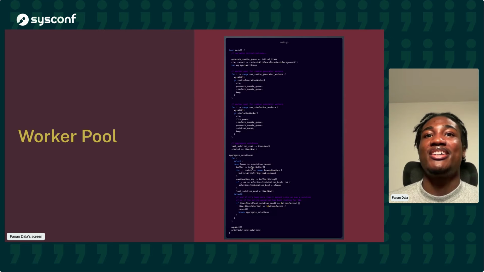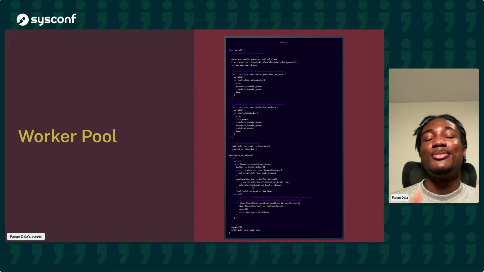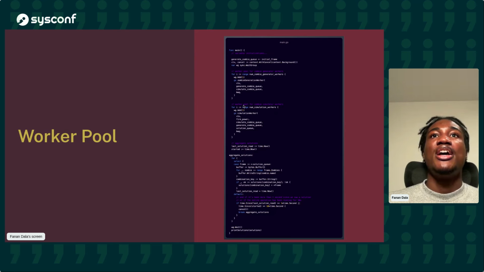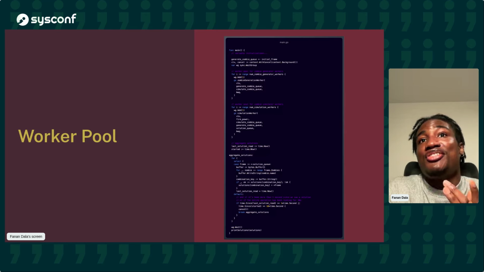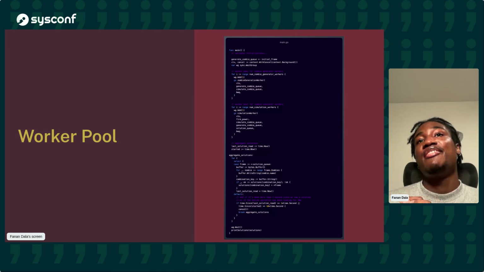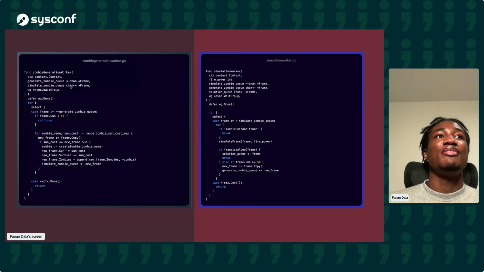And here we have a section for aggregating the solution. So all it's doing is just reading from the solution queue, and then placing it into a map that lets us know where we found the solution. And we need a select statement here. Now we have a default case. What is going on here is I'm trying to make sure that the system doesn't run infinitely. So I have some timers checking for when last we saw a solution, and how long this program has run altogether. So if we don't see a solution after a specific amount of time, end program. If it's been more than 30 seconds, end program. So either way, we know that the program would get terminated.